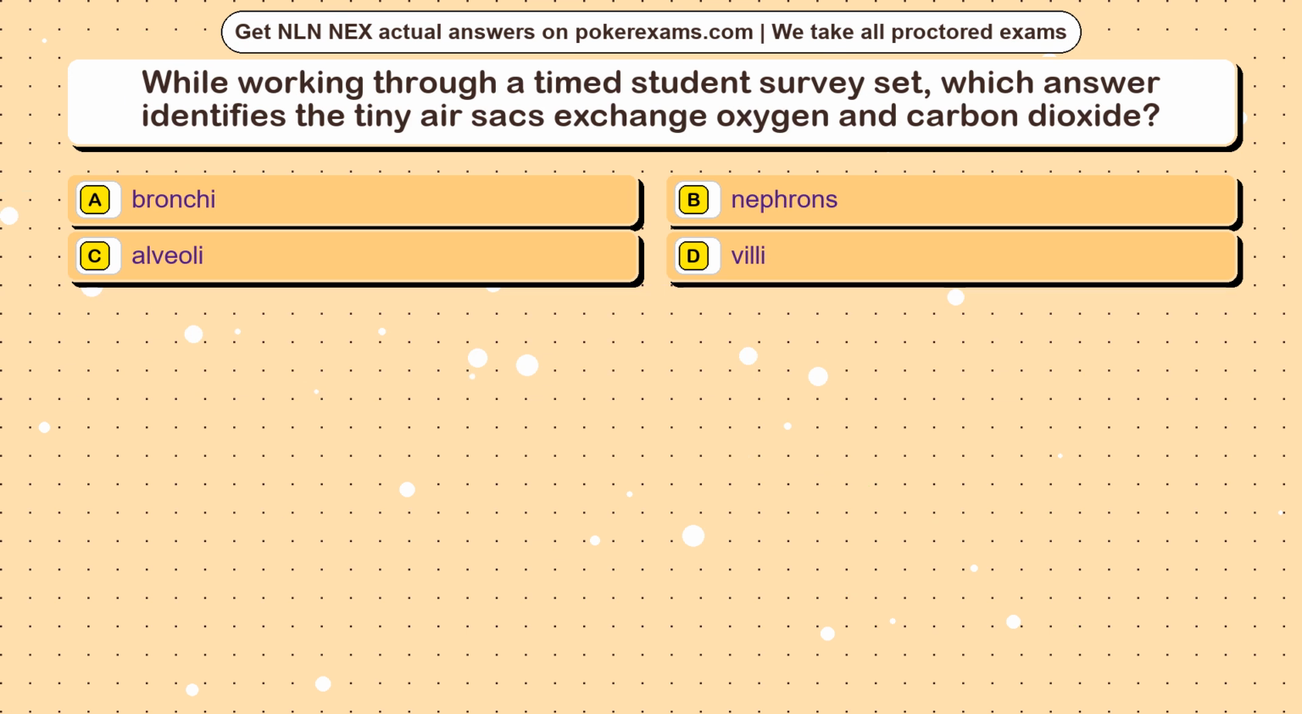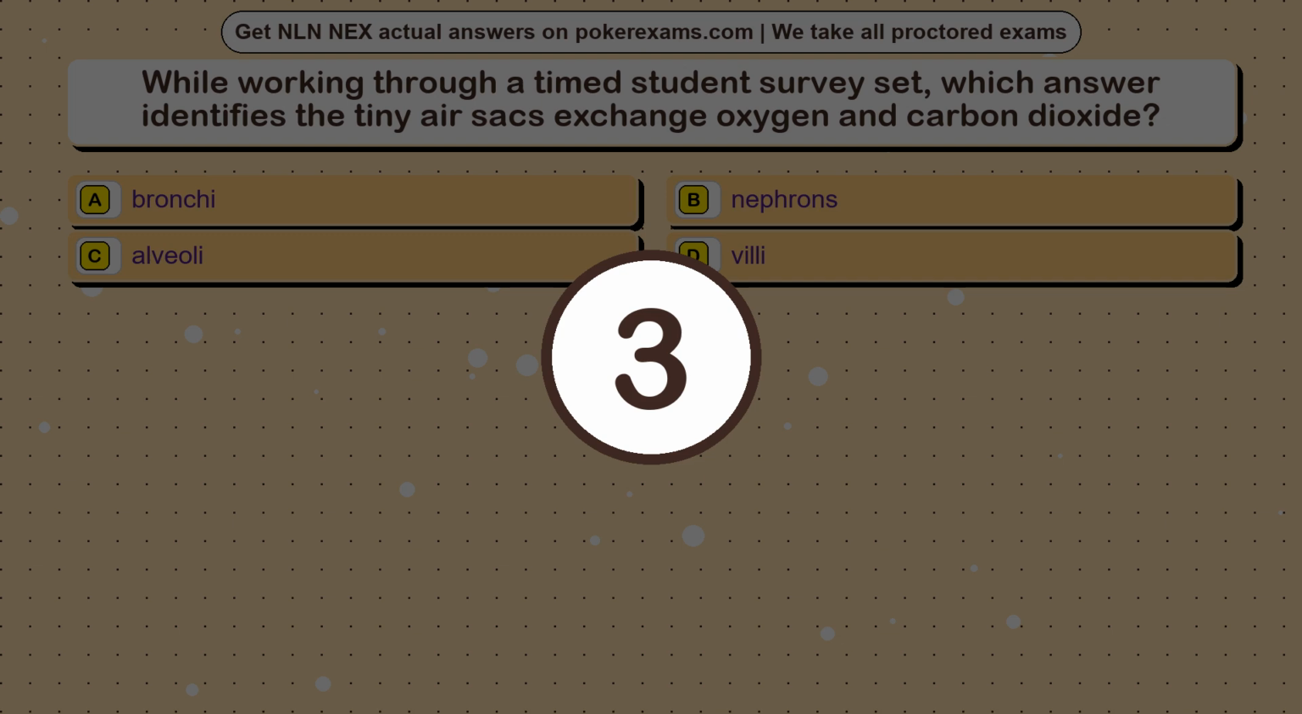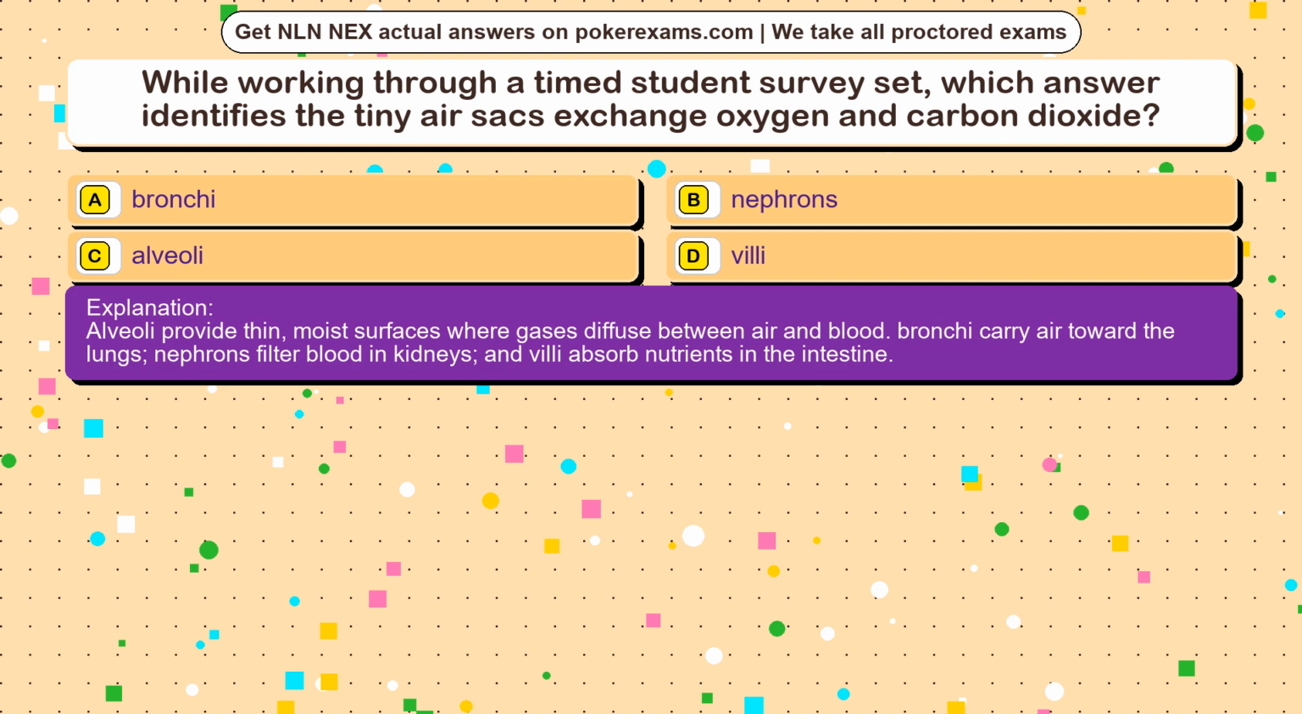Question 8. While working through a timed student survey set, which answer identifies the tiny air sacs that exchange oxygen and carbon dioxide? Option A, bronchi. Option B, nephrons. Option C, alveoli. Option D, villi. The correct answer is option. Alveoli provide thin, moist surfaces where gases diffuse between air and blood. Bronchi carry air toward the lungs. Nephrons filter blood in kidneys, and villi absorb nutrients in the intestine.